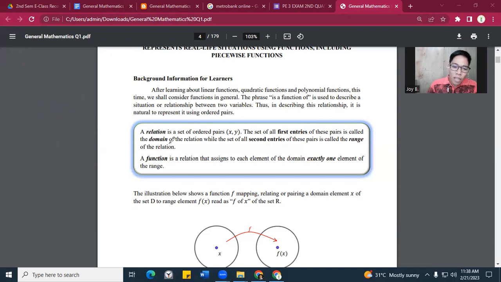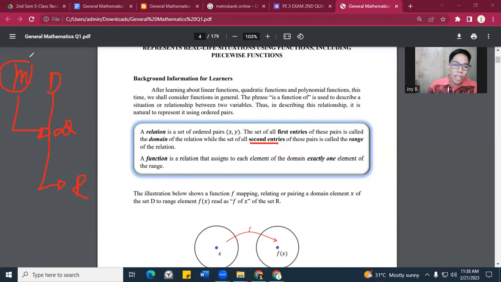Alright, now, the domain of the relation, okay, while the set of all second entries of this pair is called range. Okay, so we have the mom and also the dad. Ang tawag daw sa first entry is domain. Very good. However, yung second entry, ang tawag daw dyan ay range. Okay, repeat one more time.